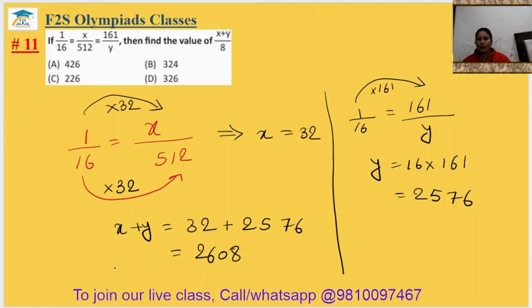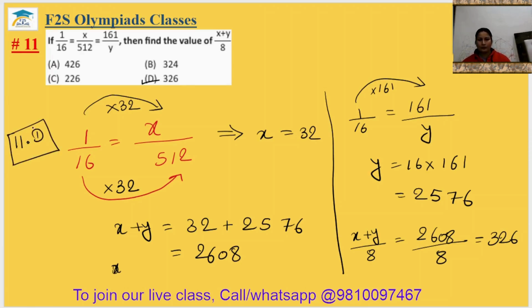Now divide by 8. I'm writing here x plus y by 8 equal to 2608 upon 8. You will get 326. It is in option D. So the 11th answer is option D.